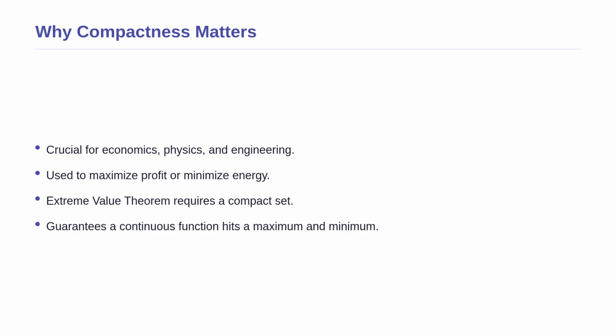Why do we care so deeply about compactness and boundedness? In real-world applications like economics, physics, and engineering, we constantly want to find the maximum or minimum value of something, like maximizing profit or minimizing energy. A famous mathematical rule called the extreme value theorem states that a continuous function is absolutely guaranteed to have a maximum and a minimum if it operates on a compact set. If the set is only bounded, the function might slip through a hole in the boundary. Compactness provides a mathematical safety net.